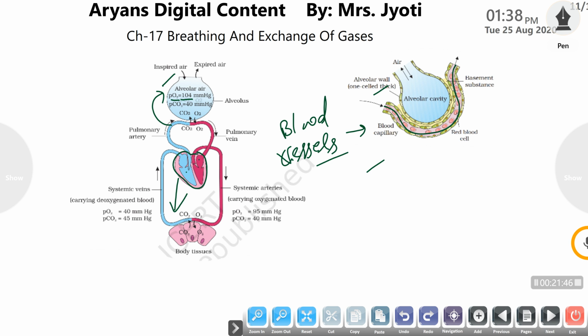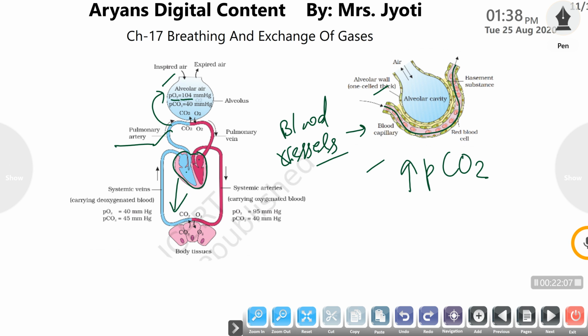The blood that came from the body tissues, meaning the deoxygenated blood, is transported to the lungs by the pulmonary artery, and the pulmonary artery carries the deoxygenated blood, the blood with maximum CO2 or higher partial pressure of carbon dioxide in it.